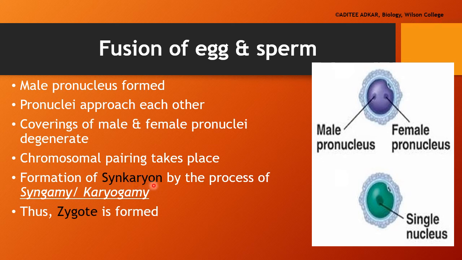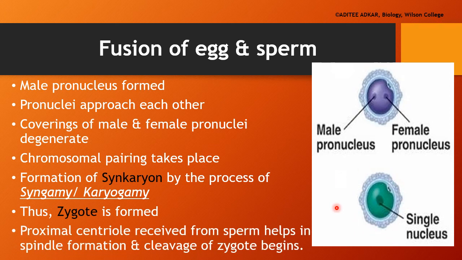The word karyon stands for nucleus. Synkaryon means a single nucleus which is formed by the fusion of the two pronuclei. This process of formation of synkaryon is known as syngamy or karyogamy. Thus, the first cell of new life, that is zygote, is formed.